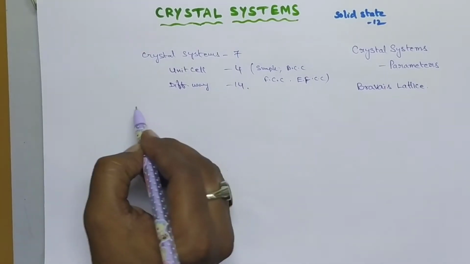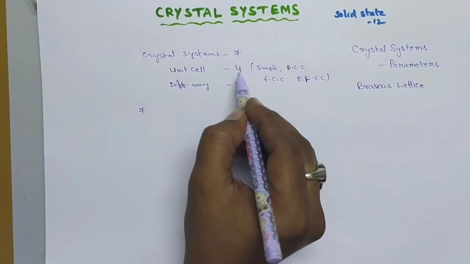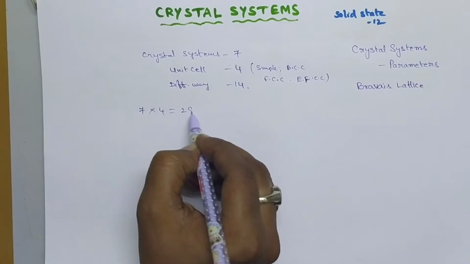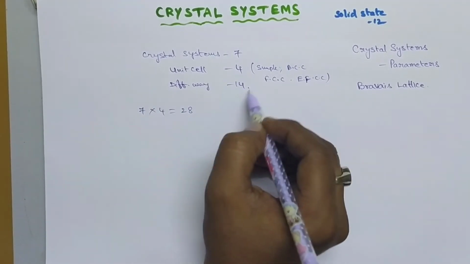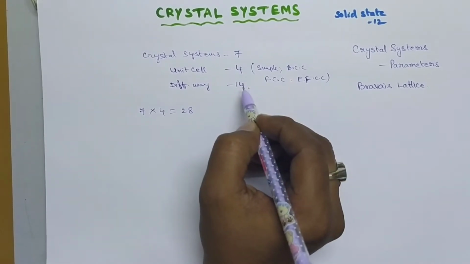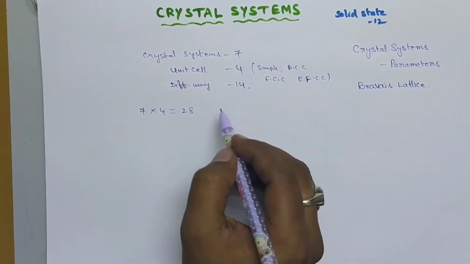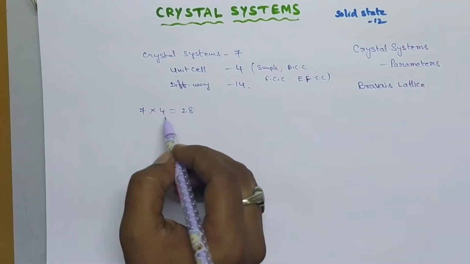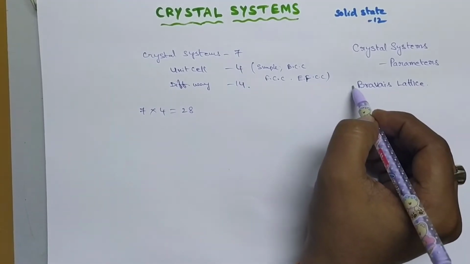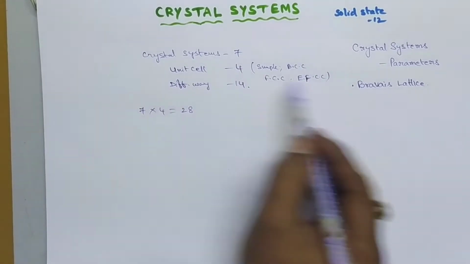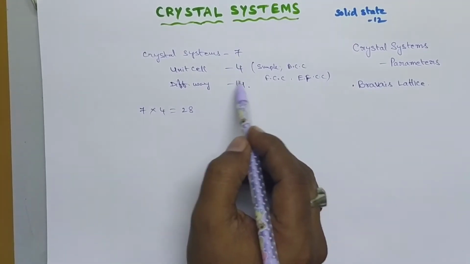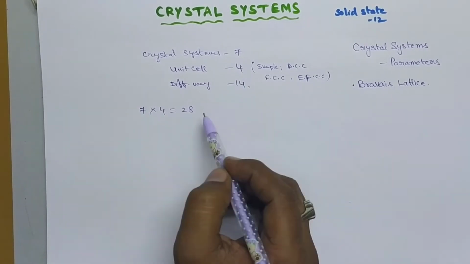So generally 7 crystal systems can be arranged with 4 different unit cells, means 7 into 4, that means we can get 28 different ways, but there exist only 14 different ways. So in nature most of the solids exist in 14 different ways only. The remaining 14 are imaginary structures. So the arrangement of these 7 types of crystal systems in 14 different ways is called Bravais lattice.